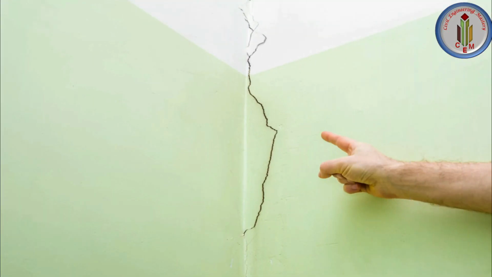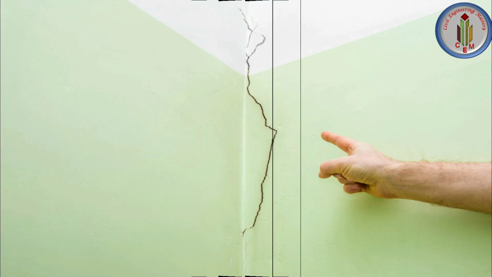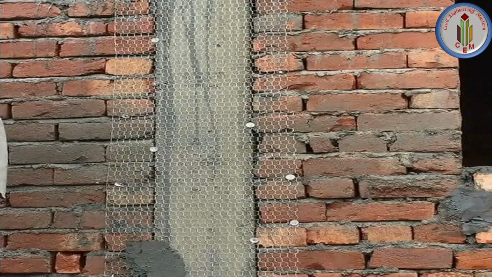cracks. Next one is air crack or joint crack. So this can happen at the wall and column joint and the wall and slab joint. In that case, if the joint is not properly plastered or not bonded properly, then cracks may appear like this. In order to avoid this kind of joint or air cracks, we need to chip the surface of the column, and then we need to construct the masonry wall, and also we can provide a chicken wire mesh like this, and then we can plaster it so that the cracks can be avoided in this column and masonry joint.